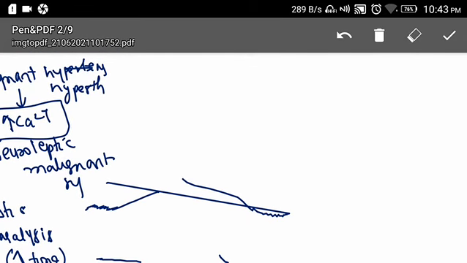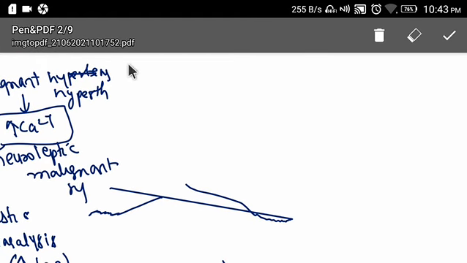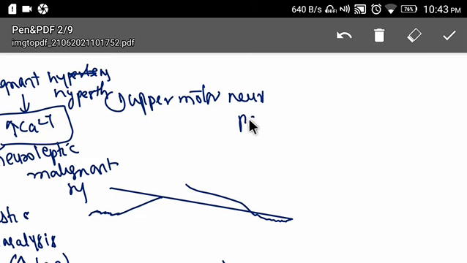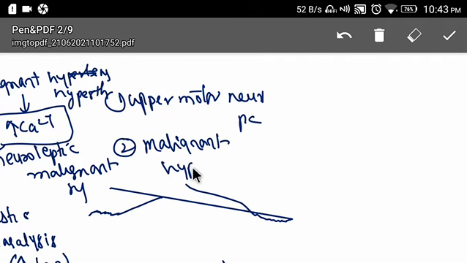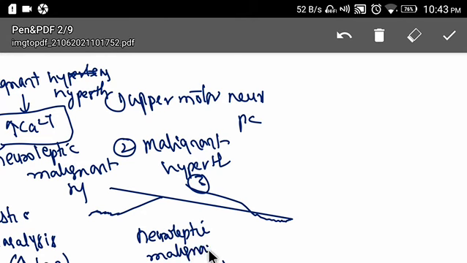Let's write those three important uses. The first one is upper motor neuron paralysis. Second one is malignant hyperthermia. Third one is neuroleptic malignant syndrome. Okay, these are the important uses.